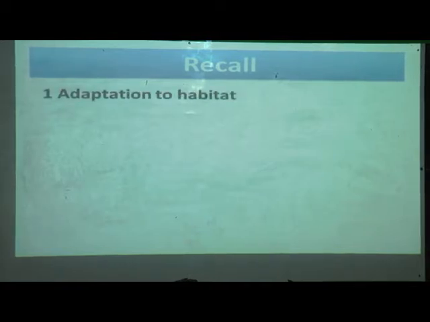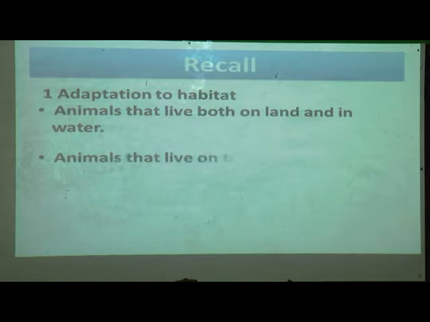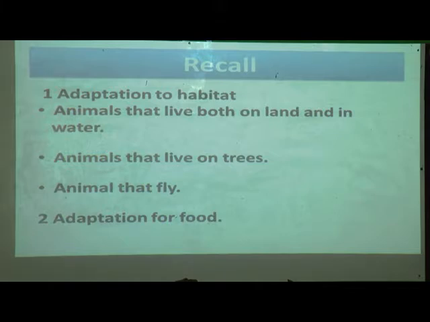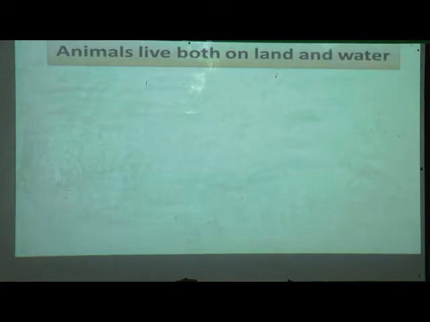In the previous session, we have seen adaptation to habitat. In that, we have seen animals that live both on land and in water. Secondly, we have seen animals that live on trees. Third, animals that fly. And the second point was adaptation for food. Let us revise once again.